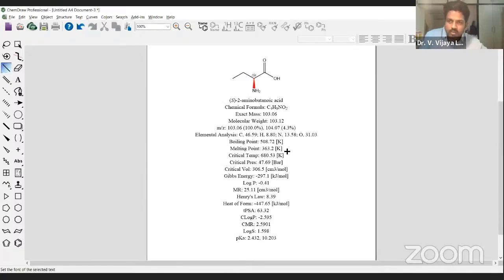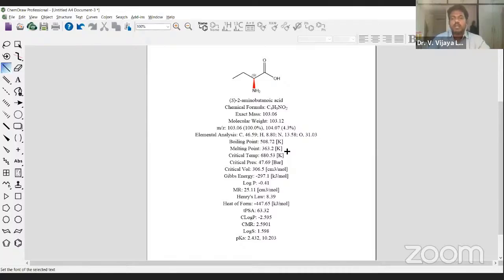This is how we can draw different kinds of structures, and we can attribute different kinds of features to the structures. So I have shown you 6 different kinds of examples. In the process, we have learned different features, the tools, and how we use them to draw chemical structures. We have seen that. Now this examples part is over.